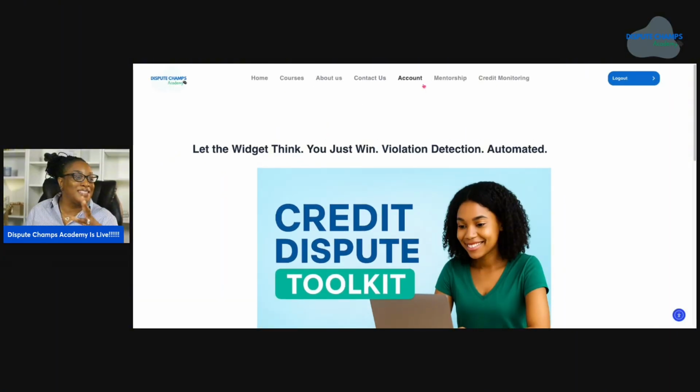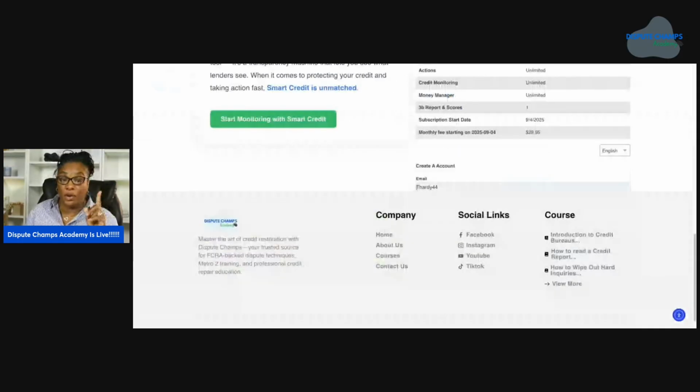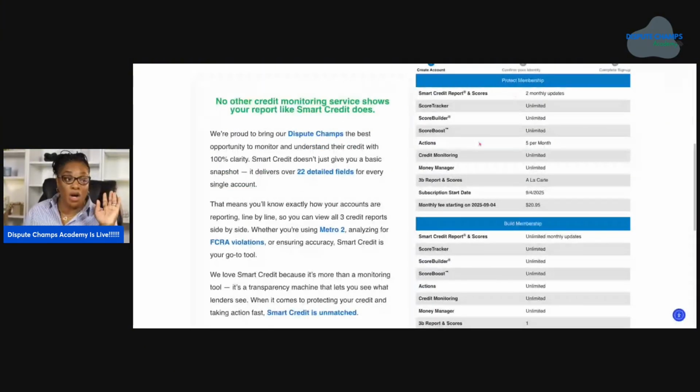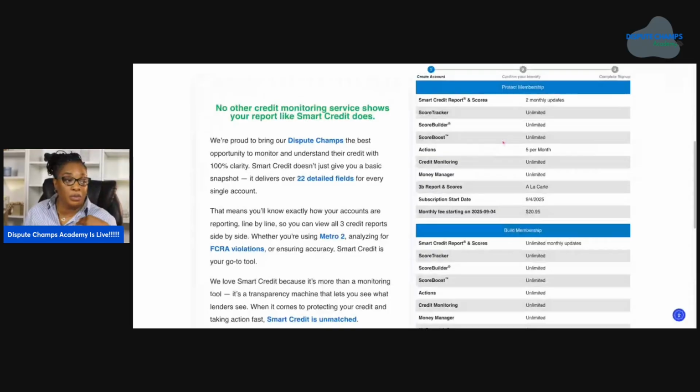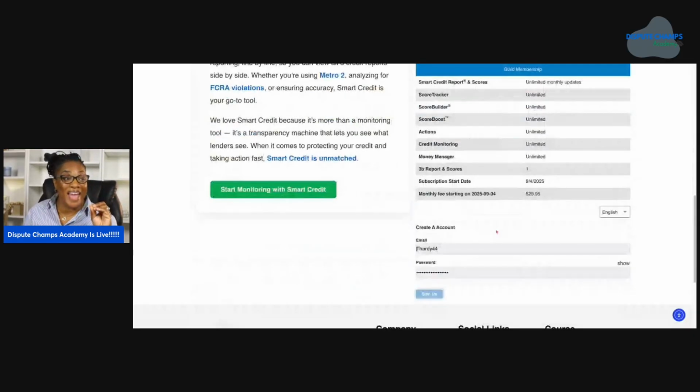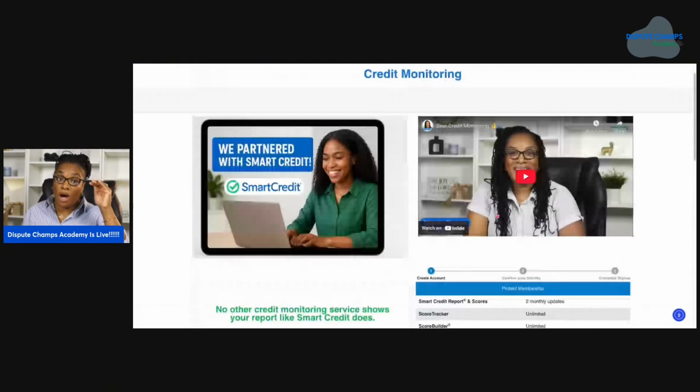All right. So last but not least, I want to show you guys that you can monitor your credit from Dispute Champs too. This right here is Smart Credit. Y'all know I'm a Smart Credit girl and will always be. On this, you can sign up for Smart Credit without ever having to leave the website. And I love Smart Credit. Smart Credit is going to show all 22 fields, and that's the reason why I love it. All 22 fields on all 3 credit reports side by side. Honestly, it beats toggling between screens or different credit reports. Everything is just right there.